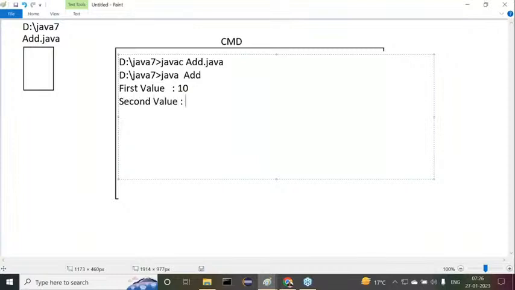I provide 20 as the second value. Then when I press enter, my program displays the addition result, 30, for example. It is shown clearly now. Everybody observe this clearly.